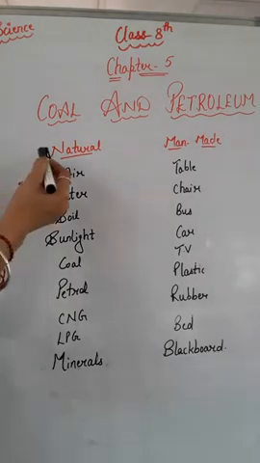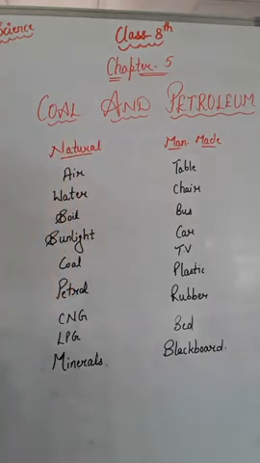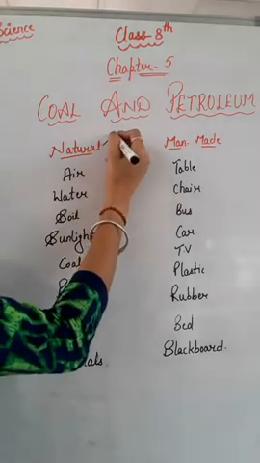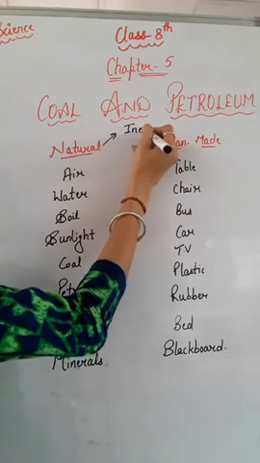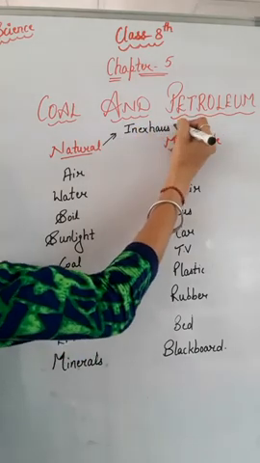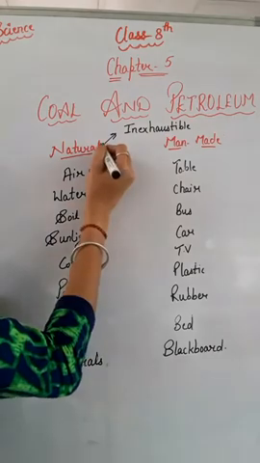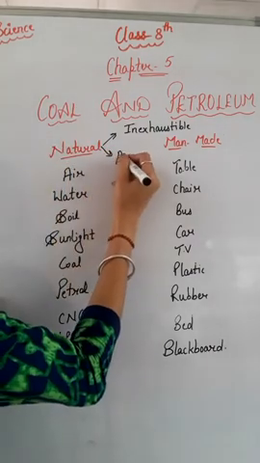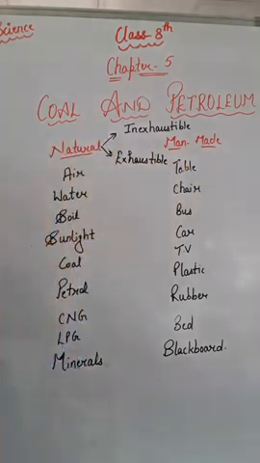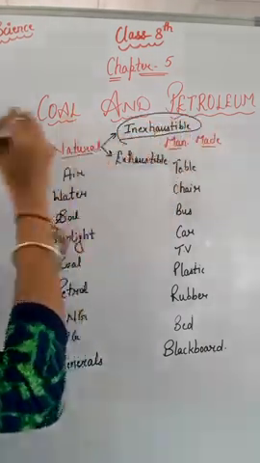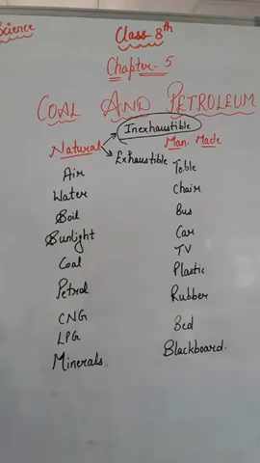If we discuss natural resources in detail, natural resources can be broadly classified into two categories. First one is inexhaustible and second one is exhaustible natural resources. So let us understand what inexhaustible natural resources are, right?